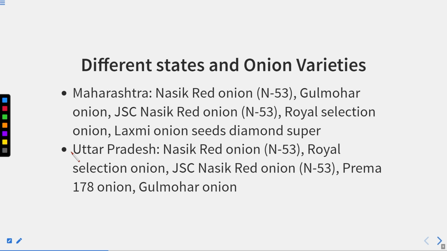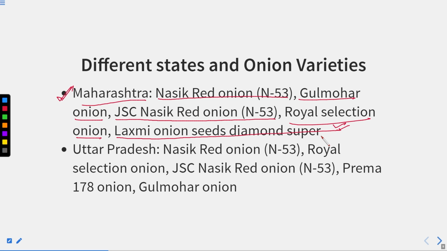Now let us see Maharashtra. Maharashtra is also the largest producing state for onion. Okay, so in Maharashtra, Nasik red onion N53 is again grown, Gulmohar onion, JSK Nasik red onion N53, and Royal Selection onion, Lakshmi onion seed diamond super is also grown here. So these are some of the varieties of onion grown in Maharashtra.